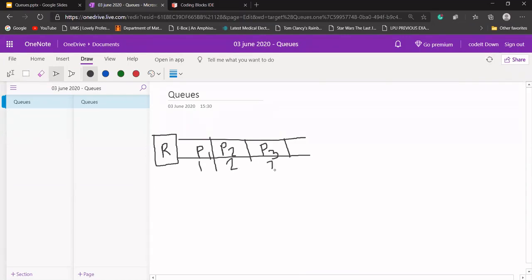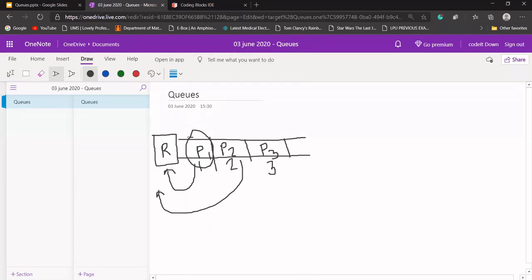Our computer has a program that allocates the resource. It checks which process requested the resource first. It sees that P1 requested at the very first position, so it will first allocate this resource to P1.